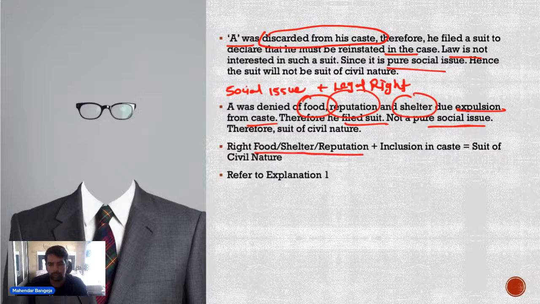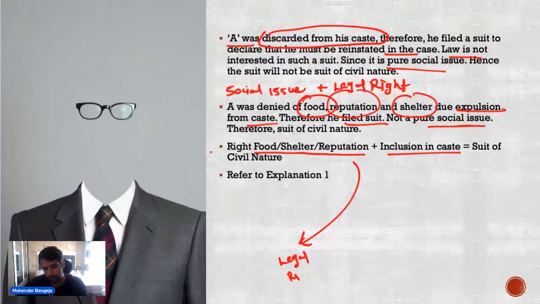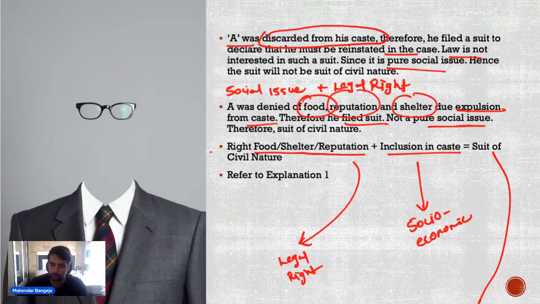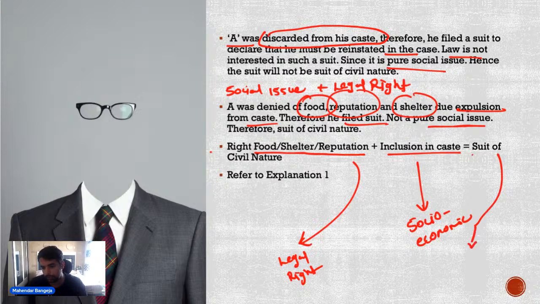So right to food, shelter, reputation plus inclusion in caste. So there is basically one socio-economic, one legal right. पहला legal right है. And second is a socio-economic question. ठीक है? That ultimately gives rise to a suit of civil nature. ठीक है? तो ये हो जाएगा ultimately suit of civil nature.